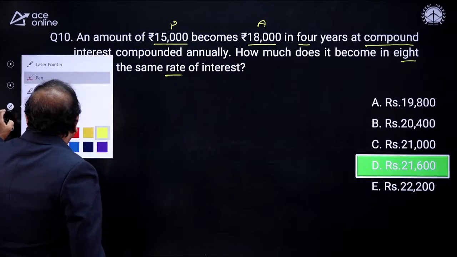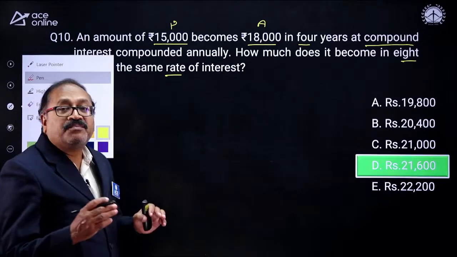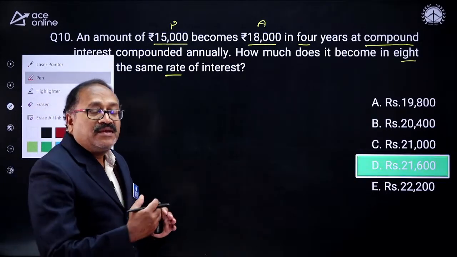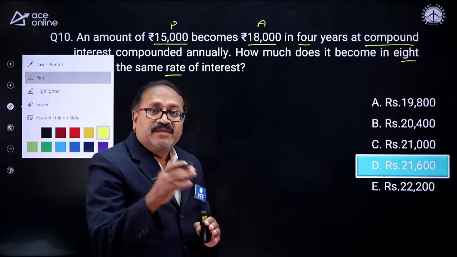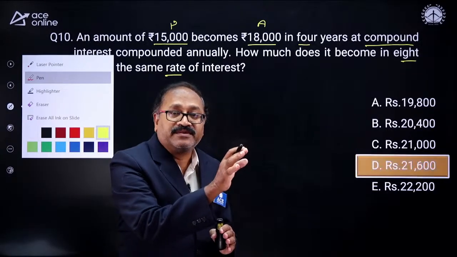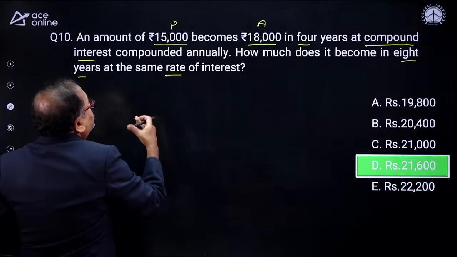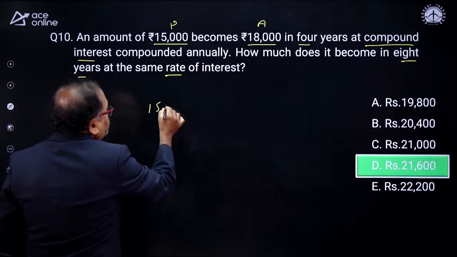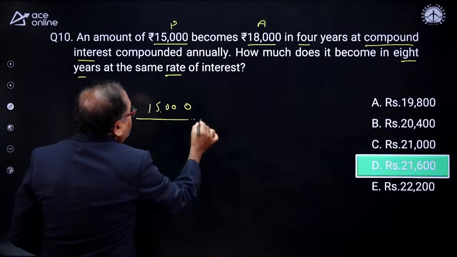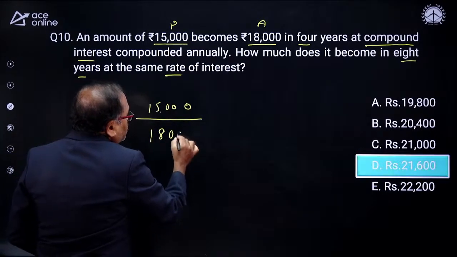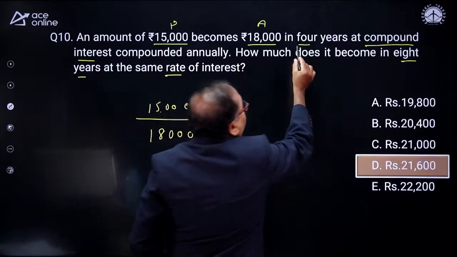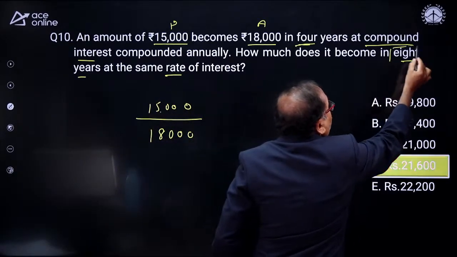So, you know that the compound interest and the amount, both are in geometric progression. So therefore, we can write this as 15,000 by 18,000. There is a 4 years gap here, and after another 4 years.